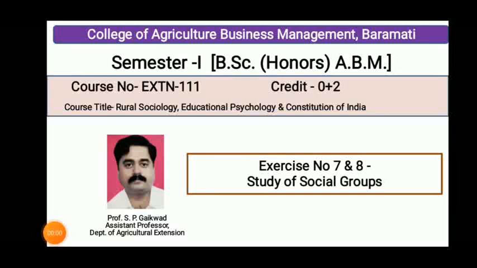Hello students. Now we are going to study the remaining part of last exercise, that is exercise 7 8, that is about the study of social groups. In last exercise we have discussed the meaning, definition, characteristics, and factors which need to be considered in groups, and we have started the classification of groups.